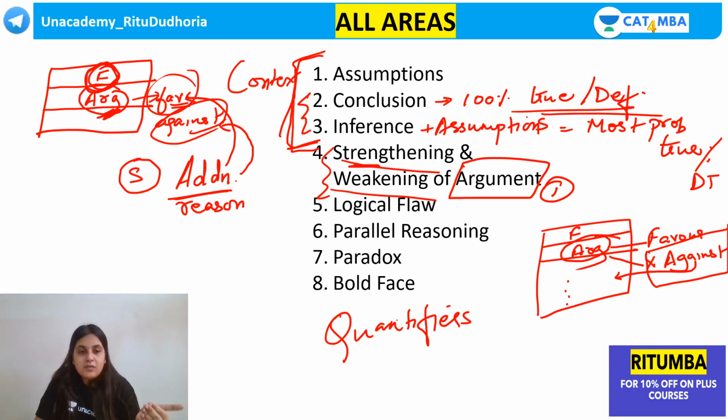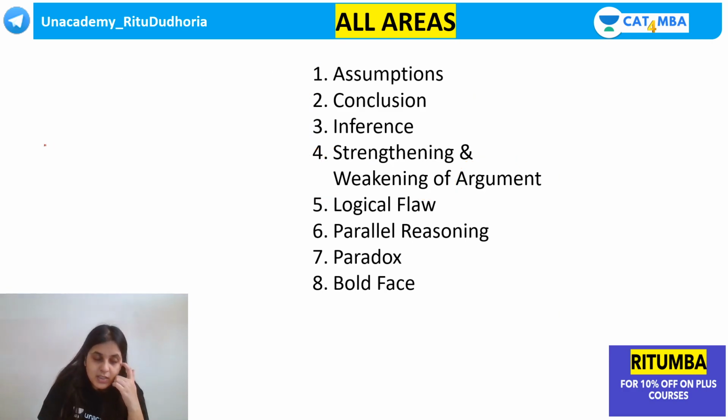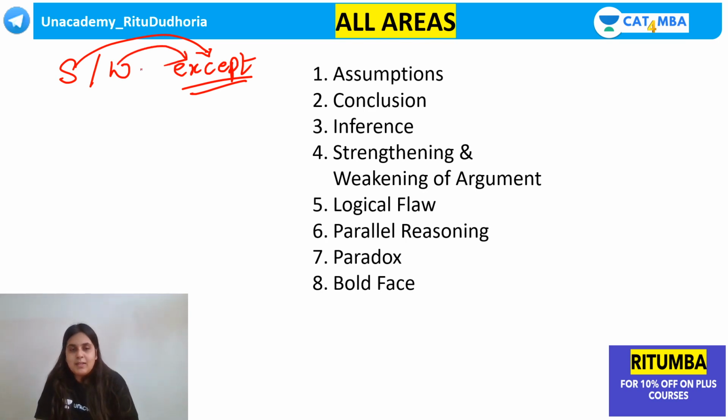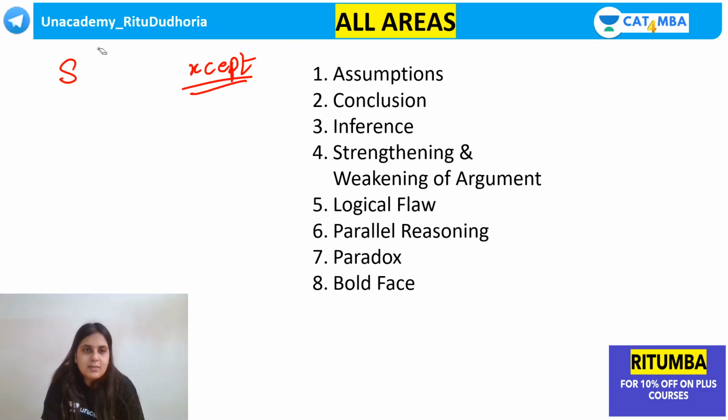Now, one important variation which comes in strengthening and weakening questions is this. Sometimes they give you the word "except". Which of the following strengthen the argument except? Which of the following weaken the argument except? Suppose the question says which of the following strengthens the argument except.